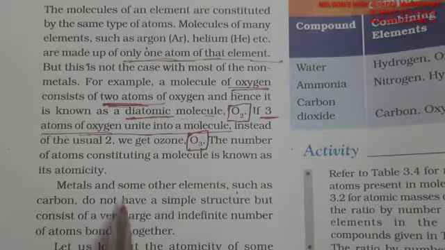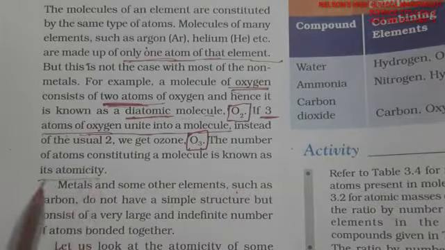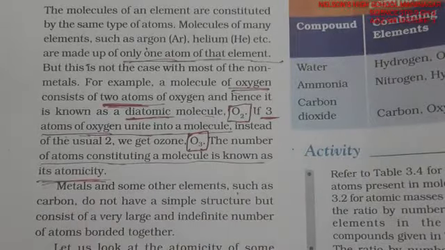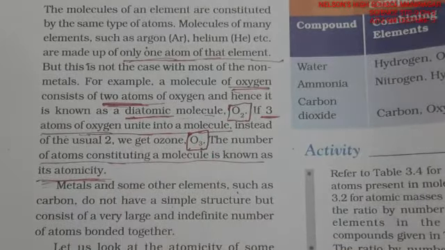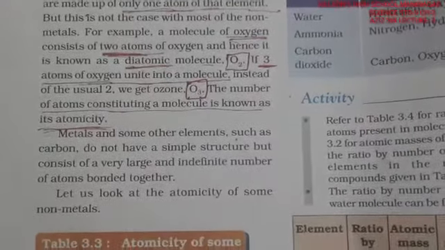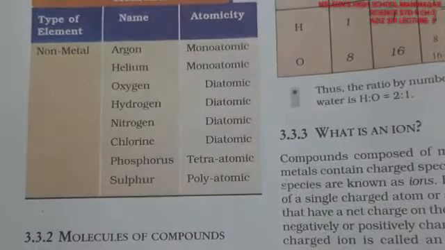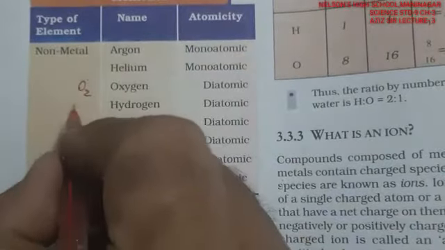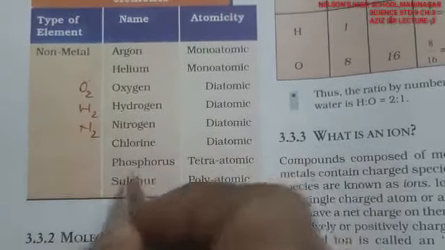Atomicity is the number of atoms that combine to form a molecule. The number of atoms constituting a molecule is called its atomicity. Here the atomicity is 2, so it is diatomic. If it is 3, it is triatomic. You may see here, argon is monoatomic and helium is monoatomic. Oxygen is diatomic, because it is O2. Hydrogen is H2 and nitrogen is N2. So these are all diatomic.